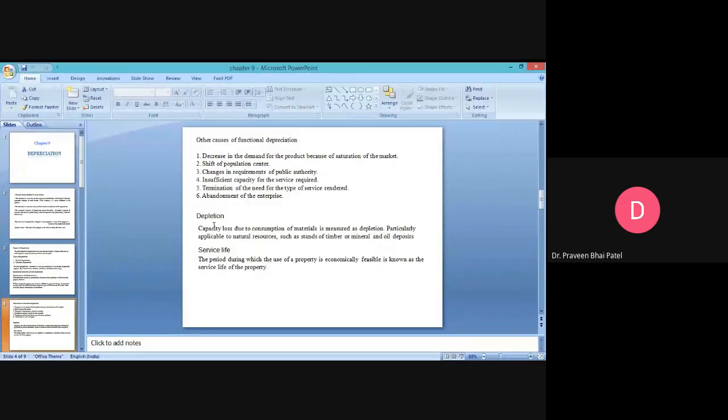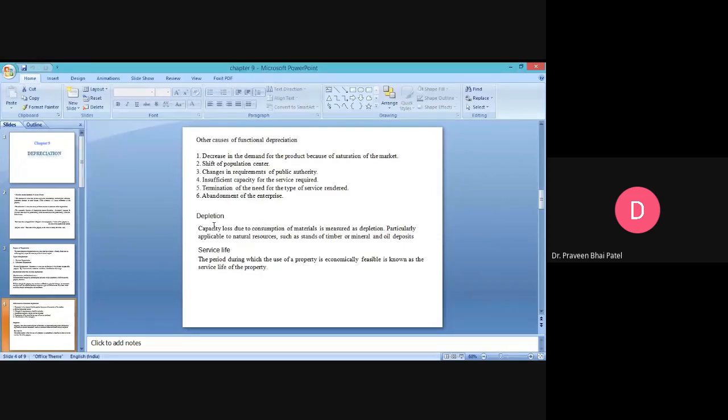The first of the six major reasons is decrease in the demand for the product because of saturation of the market. So this is one of the major aspects: if you are producing anything which is in abundance in the market, you will have to stop your production or change your product with certain properties.